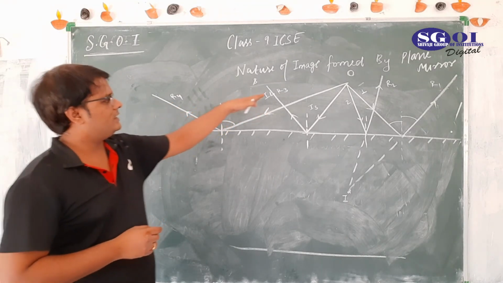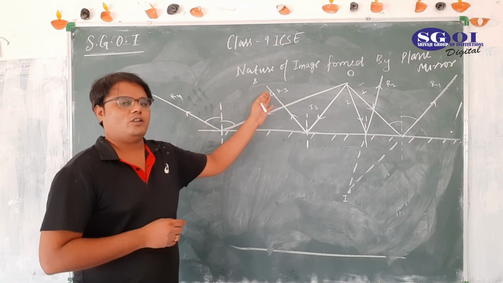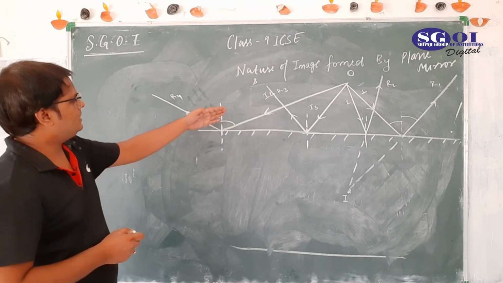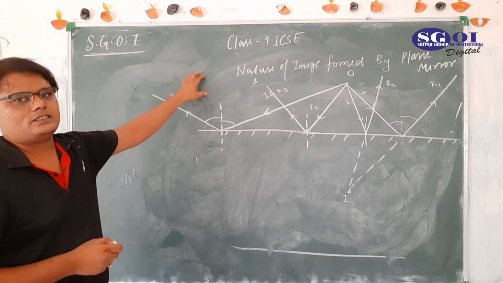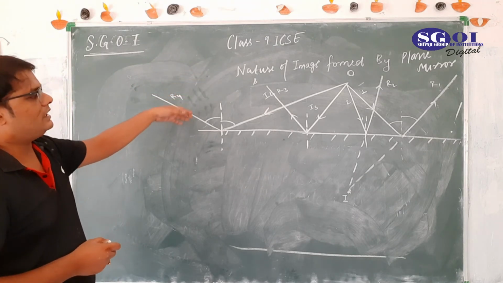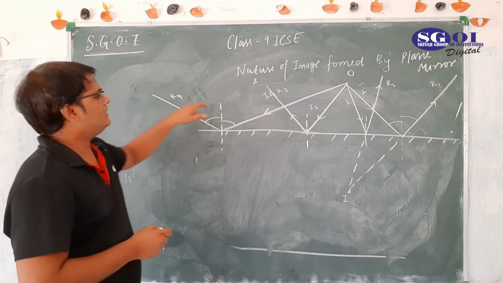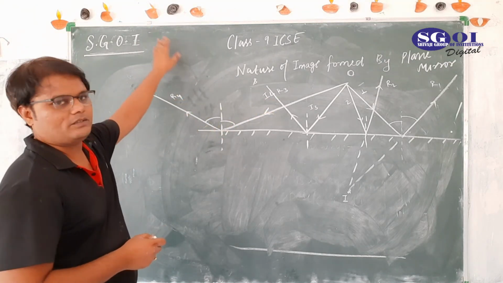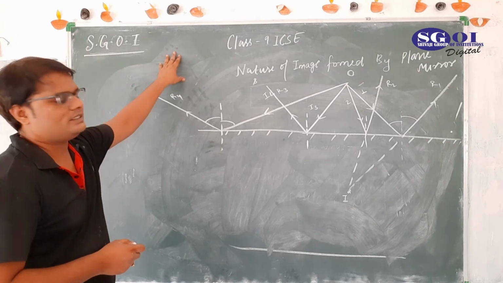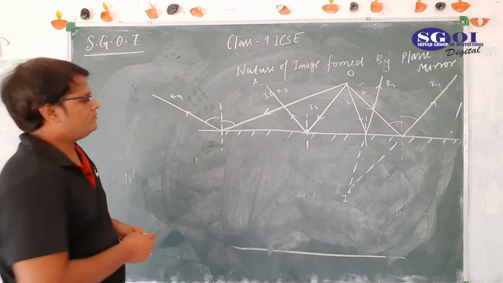Whenever these reflected rays will cut, an image will be formed. But if you extend them further, are they going to cut? They will not, because they are again diverging in nature. The distance between these two reflected rays will increase forever. So what we have to do again is extend them back like this.